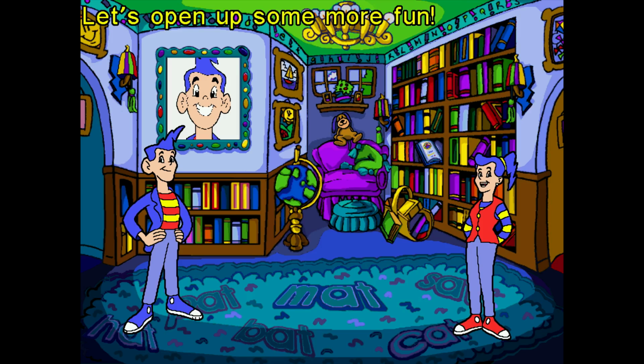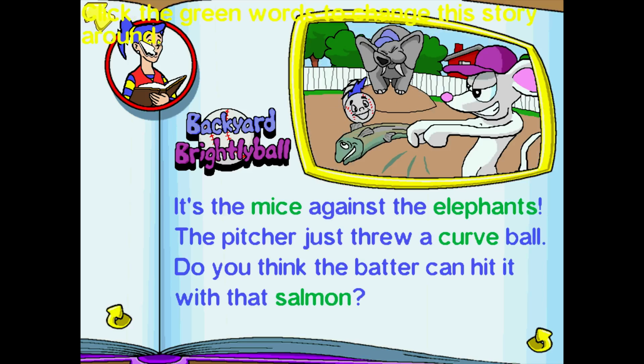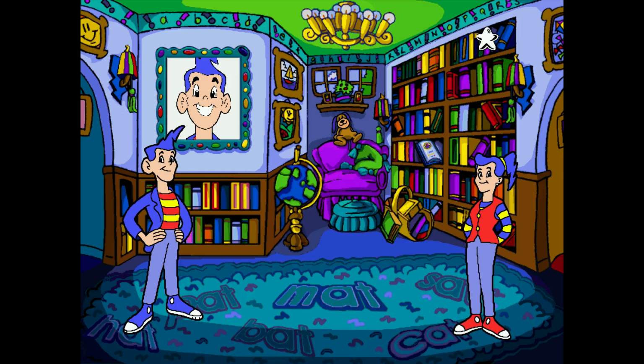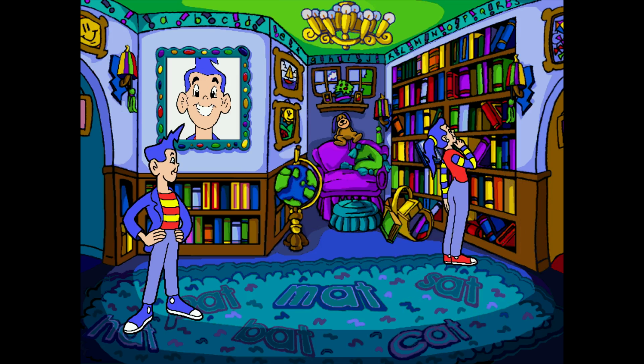Let's open up some more. Story time. Click the green words to change. Let's read some more later. So either you have to read a lot more, or there's something more to this. Let's see. This is just credits. There's no other big books that we can click on. So we'll go to the second tier of the shelf and see if maybe there's something there.